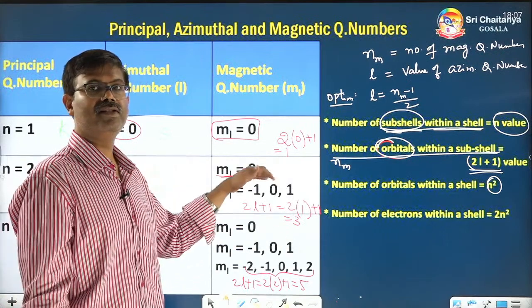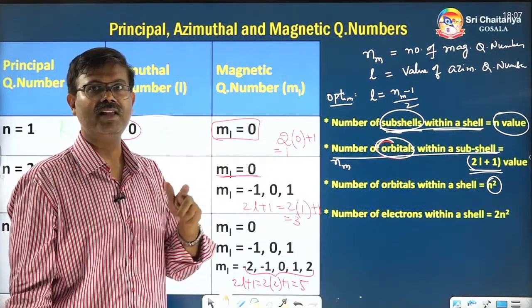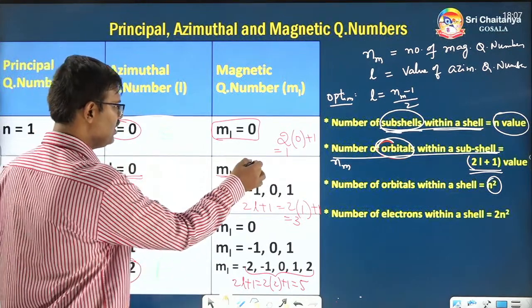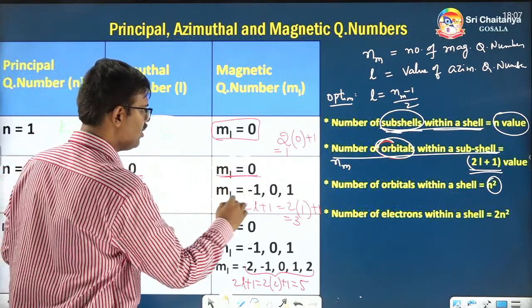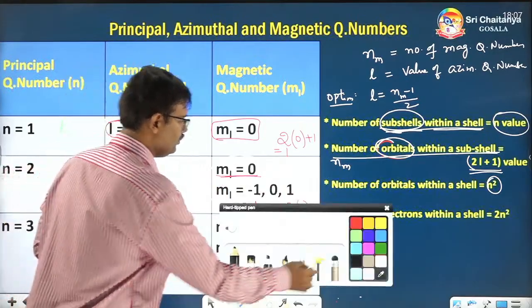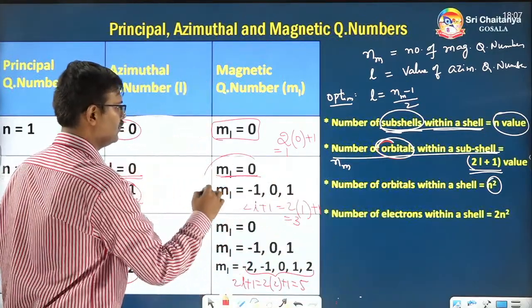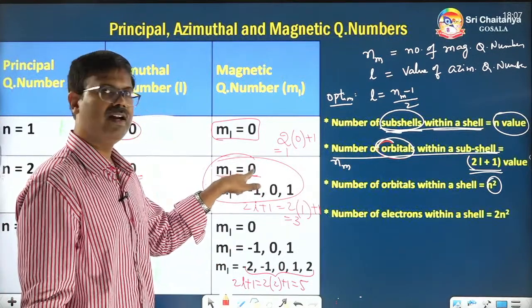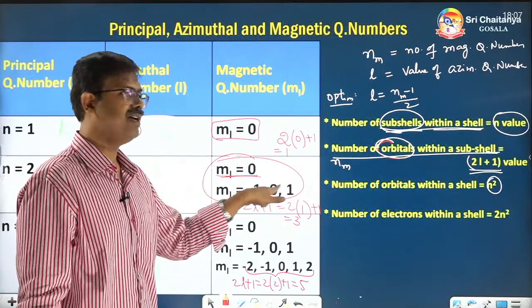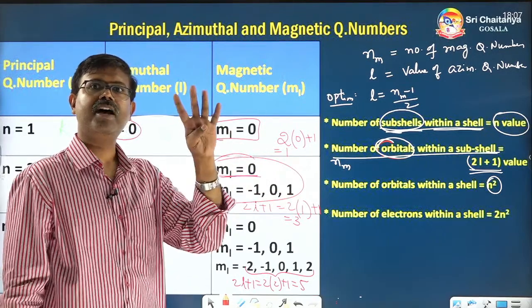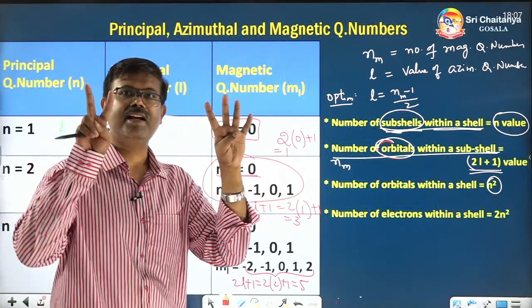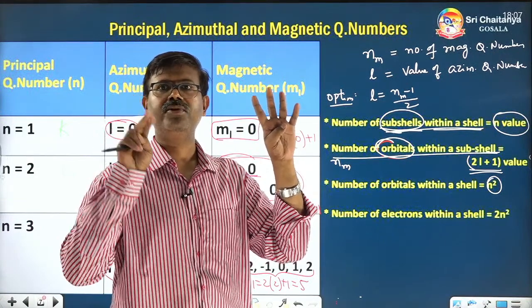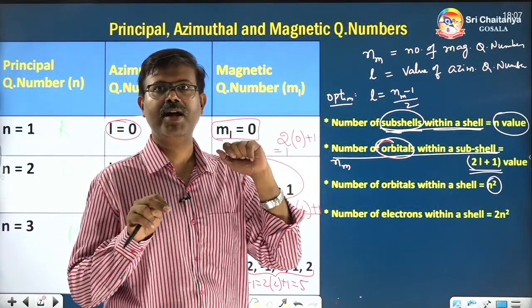So let's again check it for the second shell also, to see whether the n square formula is valid there or not. In the second shell, how many orbitals are present? Count the total. This is one orbital. Here 3 orbitals. Total 4 orbitals are present in the second shell. So can I simply say 2 square? 2 square is 4. So here also it is matching.